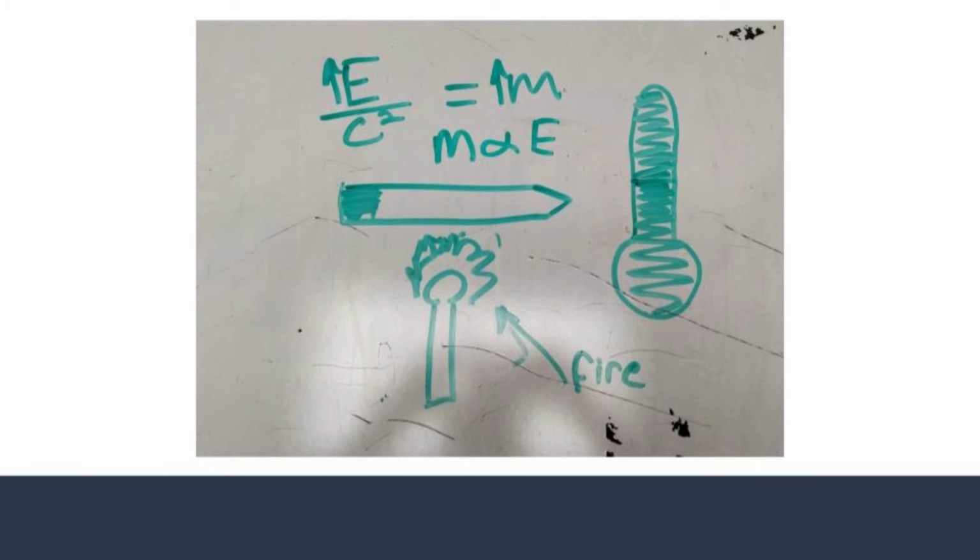If you were to light a fire under the pencil, you would increase the total energy of the system by increasing the heat energy of the system. And at that point, if you were to solve for m, you would get E over c squared. If you were to increase the energy then, you would be increasing the mass, since this equation dictates that E is directly proportional to m.